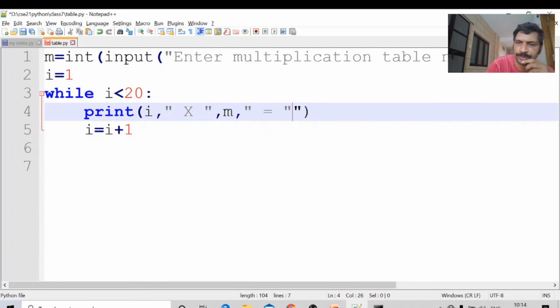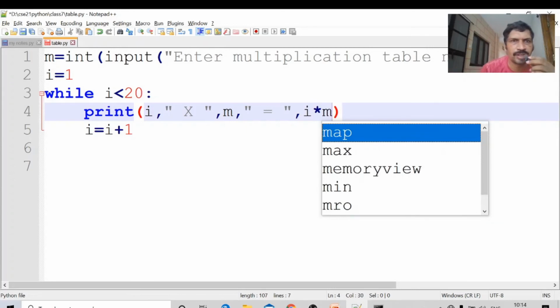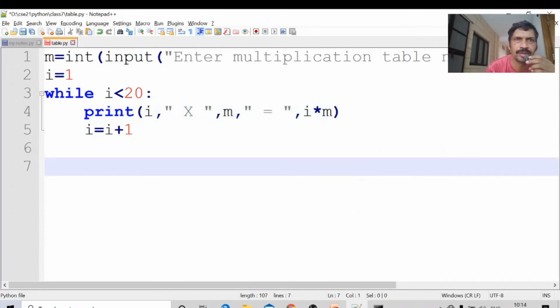I am printing m, comma, some space, equal to will be printed, comma. Next I am printing, what value do you have to print here? i into m, i star m. Okay, first 1 into, suppose 5, 1 into 5 equal to 5. 2 into 5 equal to, every time i will be incremented. Control S. Okay, now I am running this program.